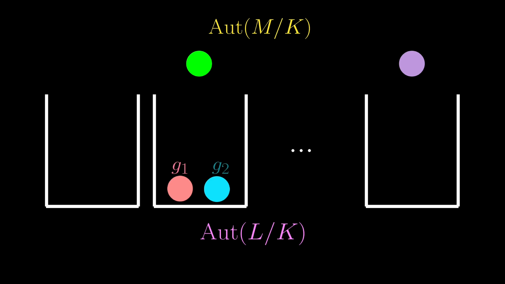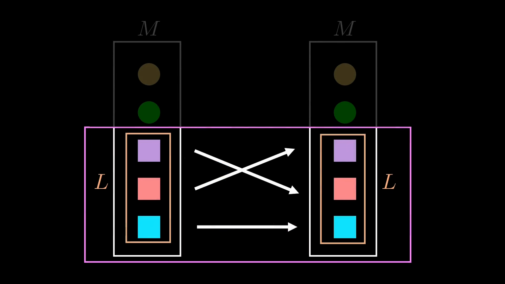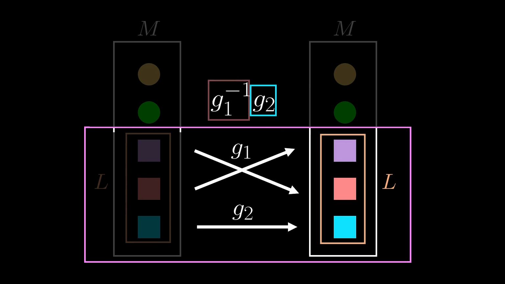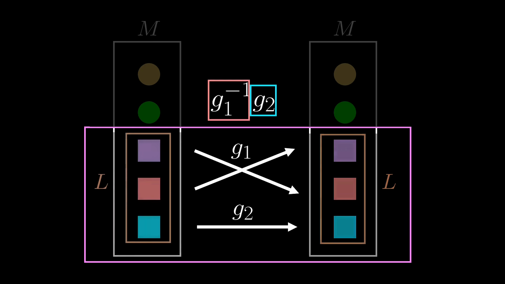Yet another way to think about this is that if two automorphisms G1 and G2 fall into the same bucket, we can consider the automorphism G1 inverse G2, which can be thought of as the difference between G1 and G2. How different are these two automorphisms? Well, if they are in the same bucket, then by definition, both G1 and G2 do the same thing in L. Now, this combination of automorphisms tells you to do G2 first, which essentially means going from left to right in this diagram, and then we do G1 inverse, which means going back from right to left.